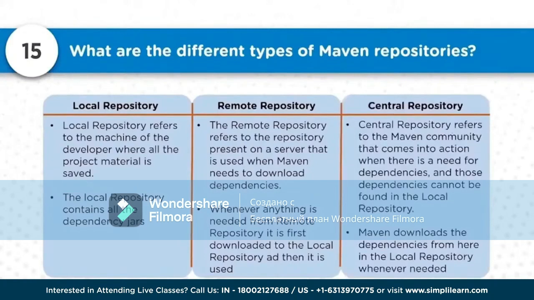And the central repository is something known to the Maven community, where all the artifacts are available. Usually we cache or mirror these central repositories as our remote repositories, because it could be that these remote repositories are hosted within our organization, while the central repository is available centrally for everyone to use. These are repositories where each and every artifact is stored, and anyone can have access to these artifacts. Every open source artifact is available in the central repository.